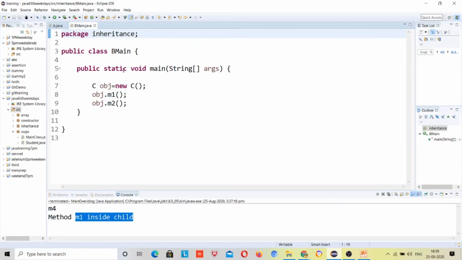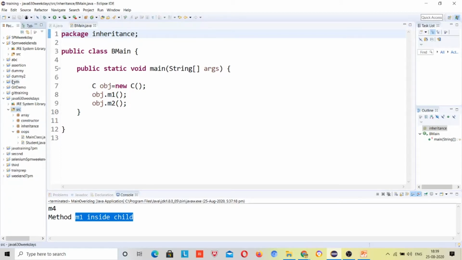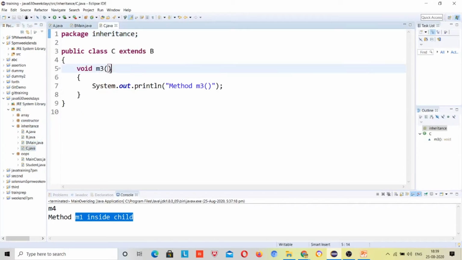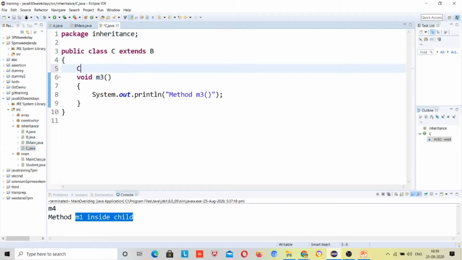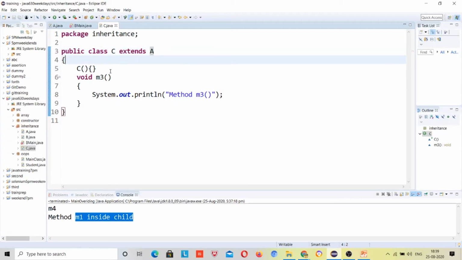Okay, so class C. The constructor inside class A, just remove, because I am breaking the chain, right?